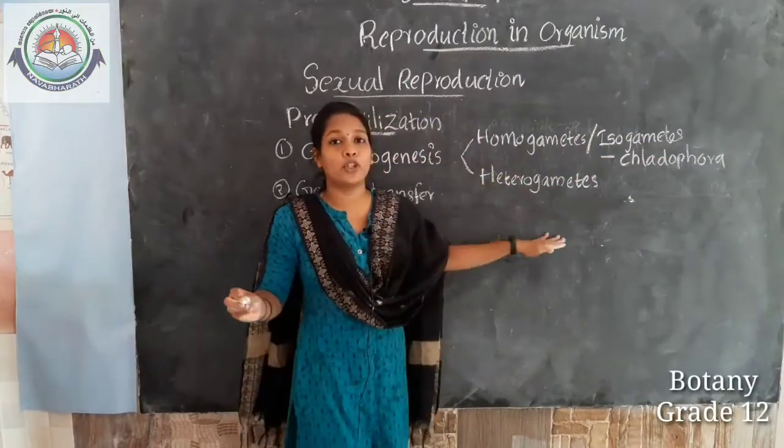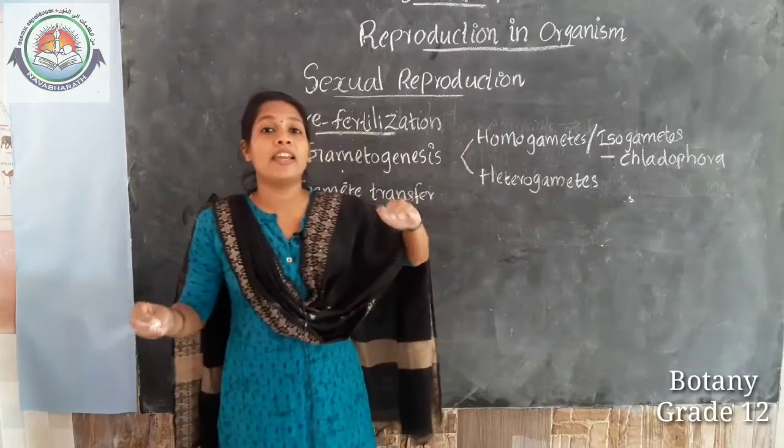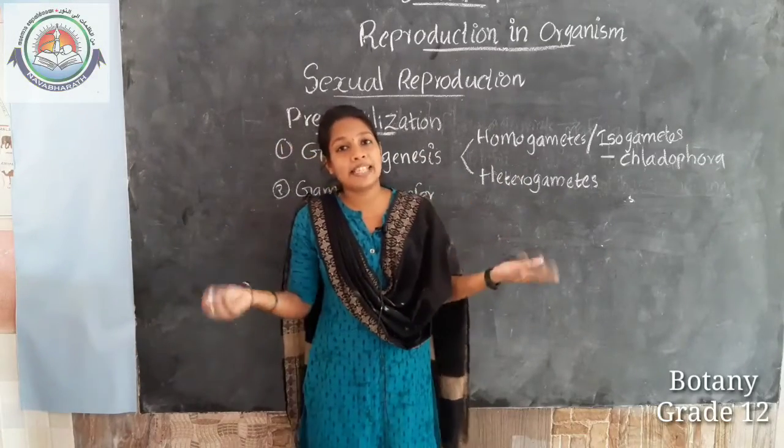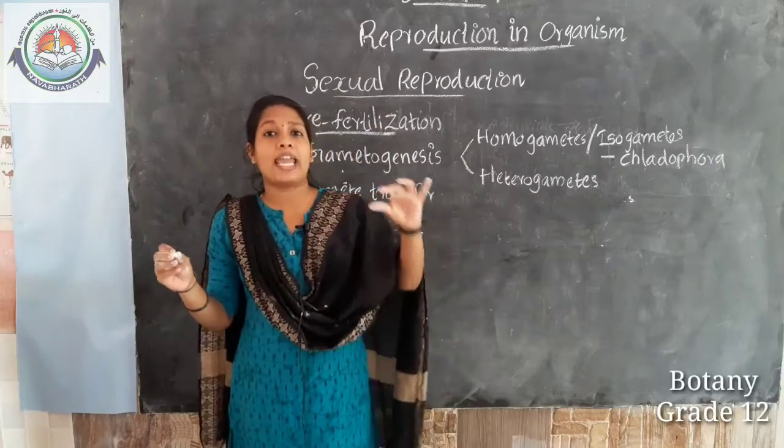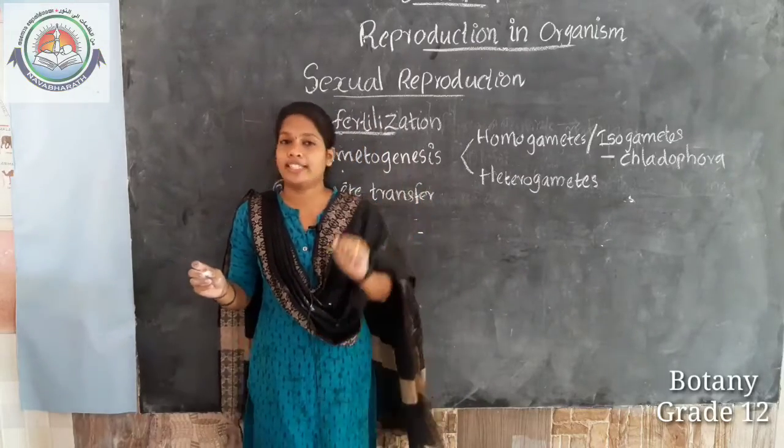And in the case of heterogametes, the gametes will be dissimilar. The male gamete will be small and motile with 2 flagella, and it is called antherozoid.